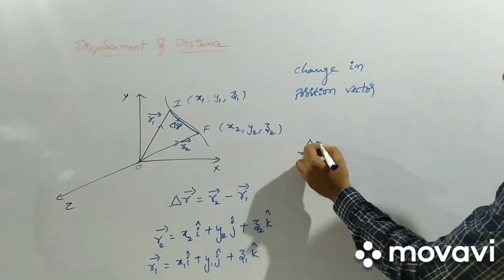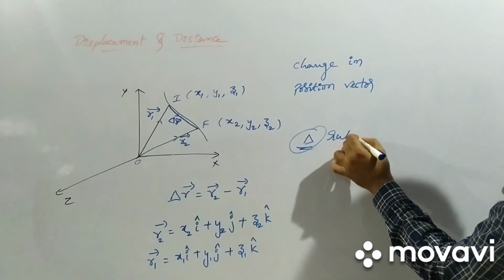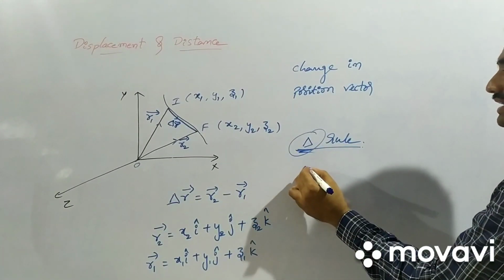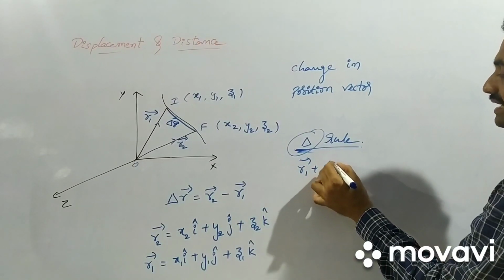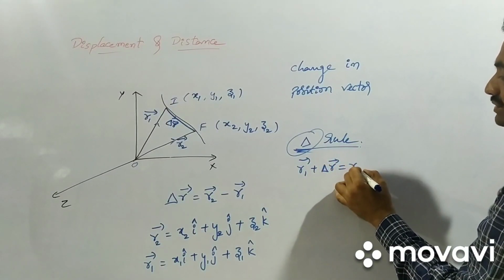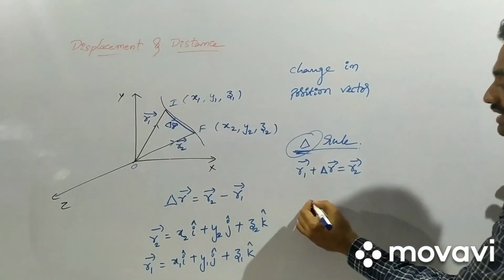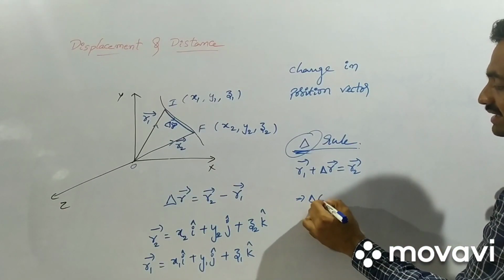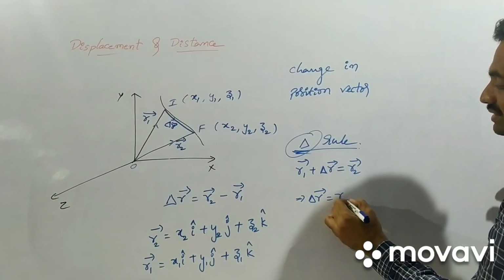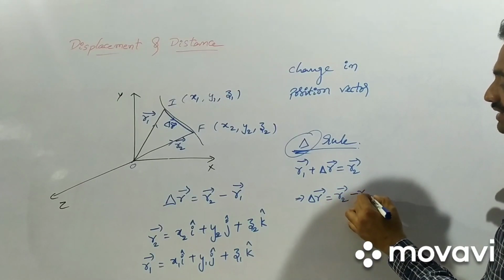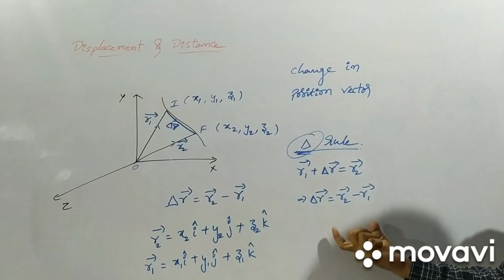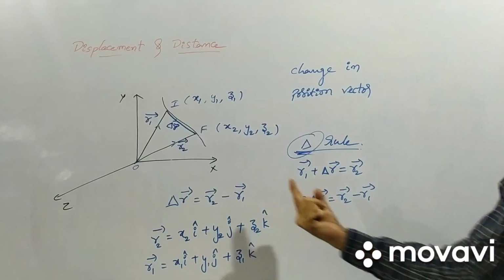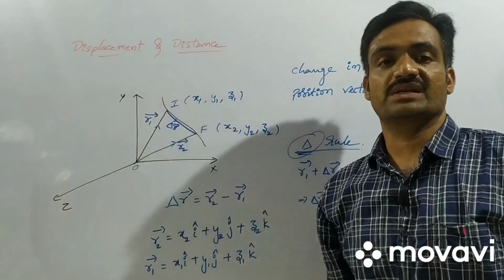By applying the triangle rule, we can write r1 bar plus delta r bar equals r2 bar. Then delta r bar equals r2 bar minus r1 bar. It represents the change in position, which is nothing but displacement.